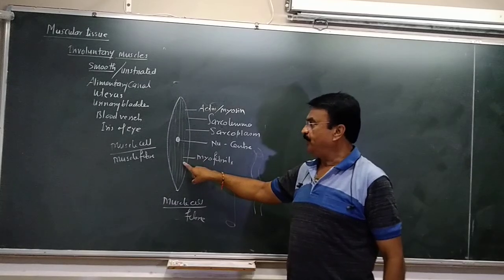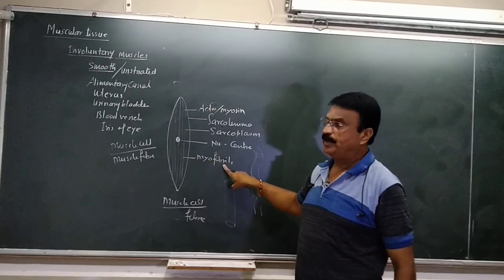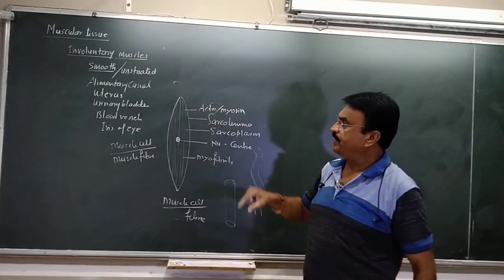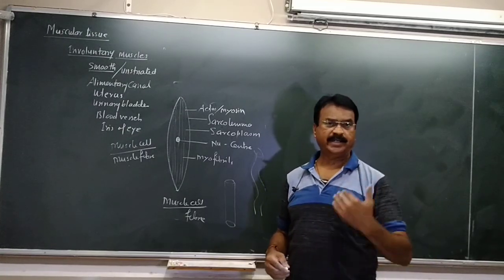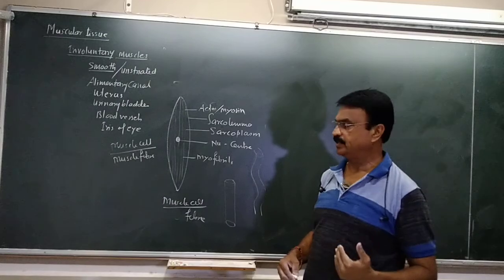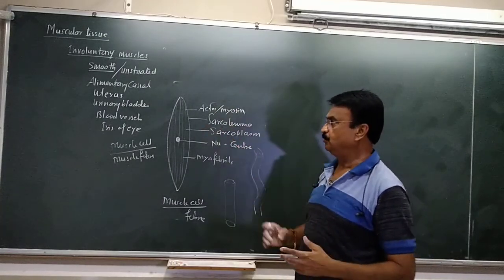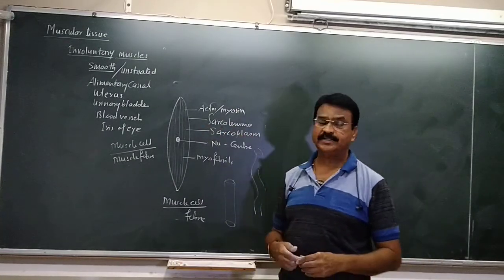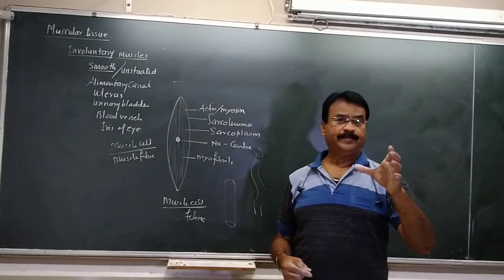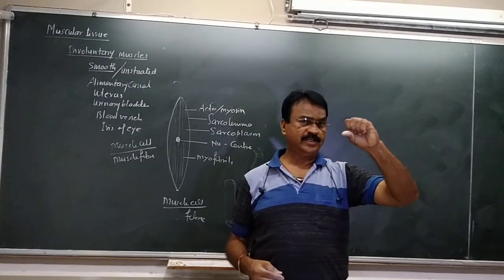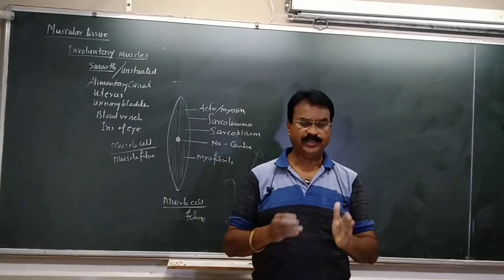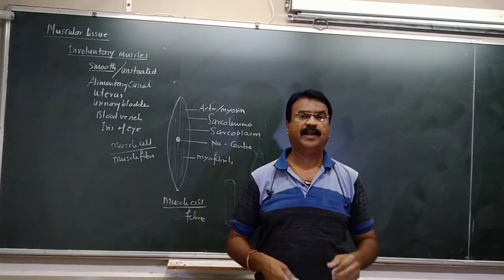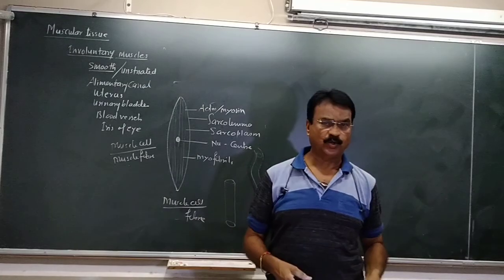It is made up of fine thread-like structures called myofibrils. Smooth muscles are present in the uterus and the alimentary canal, including the stomach, large intestine and small intestine. They are also present in our blood vessels. When blood pressure is high or low, they contract and relax automatically. If the blood pressure increases, naturally the blood vessels will expand, and that is not in our control.